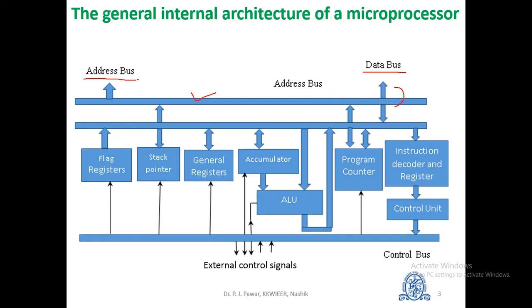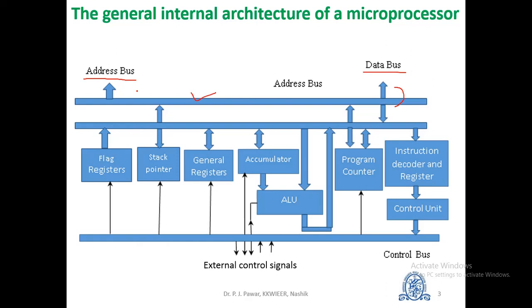The next type of bus is the address bus. Address bus is a unidirectional bus responsible for carrying the address of a memory location or input-output port from CPU to memory or input-output port. Since the memory locations are addressed by this bus, the larger the size of the address bus, the greater the volume of data that can be stored and more sophisticated programs can be used. However, an 8-bit microprocessor can have only 2 raised to 8, that is 256 locations.